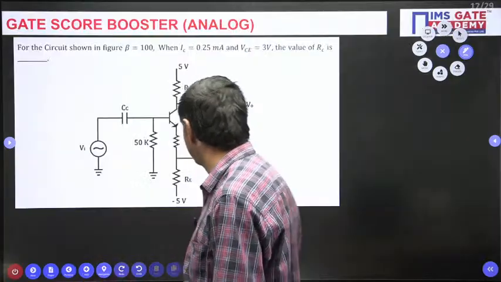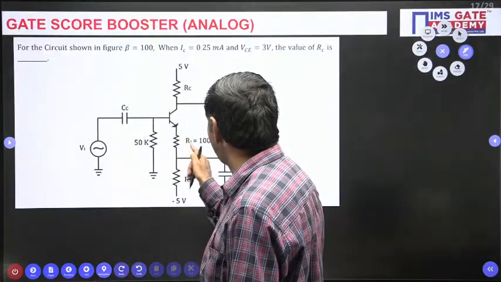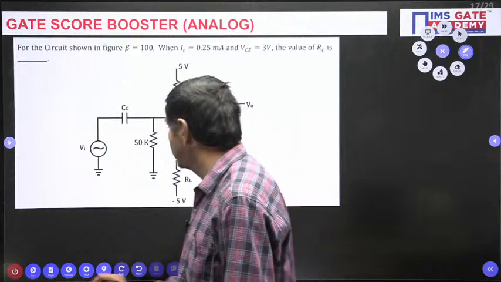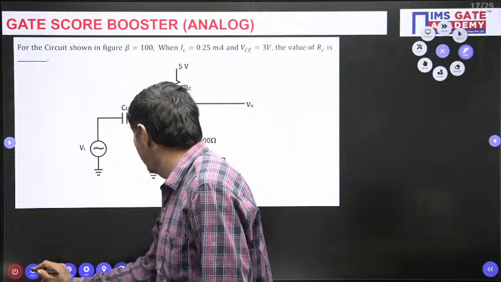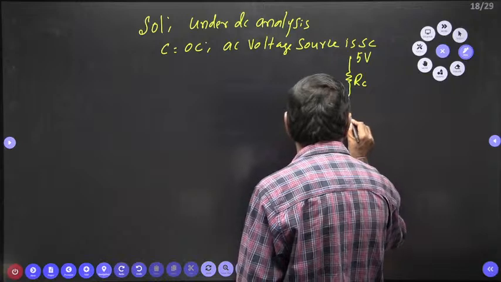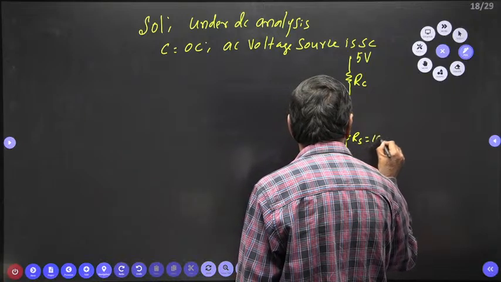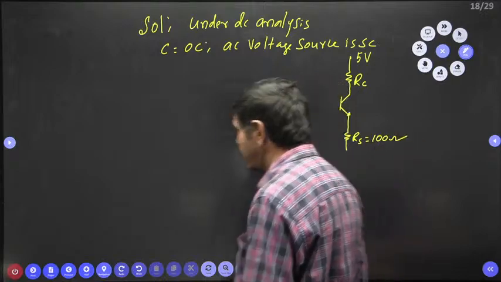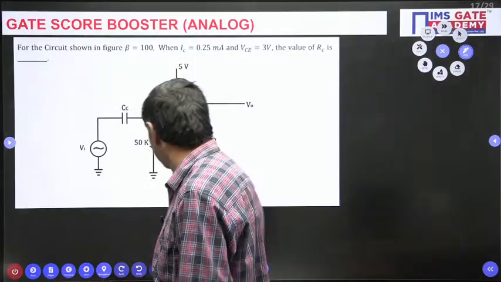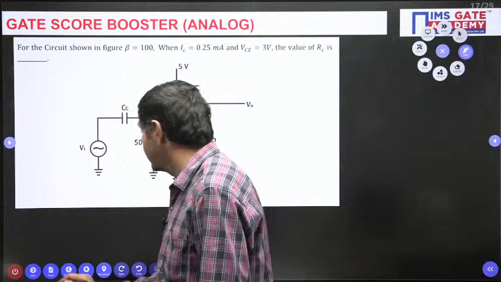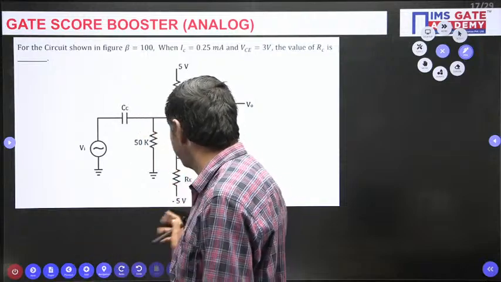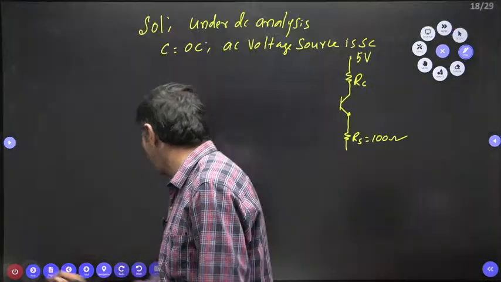And also this RS is given as 100 ohms here now. RS is given 100 ohms. This is given 100 ohms only. And also here RE is connected. The capacitor must be open. RE with -5. RE and -5.